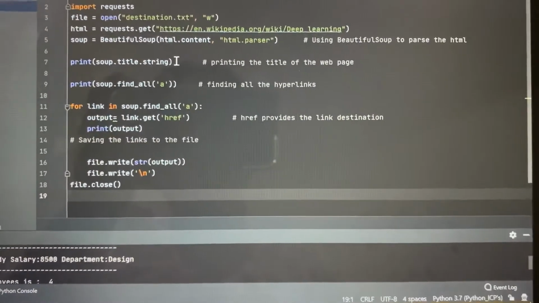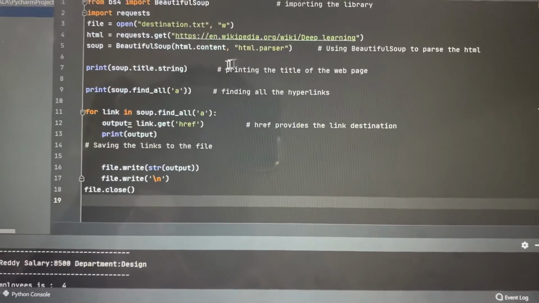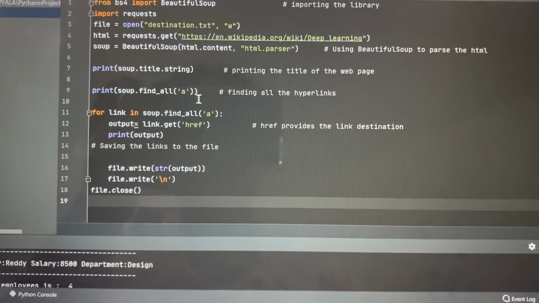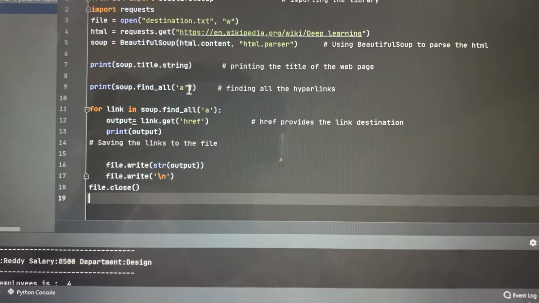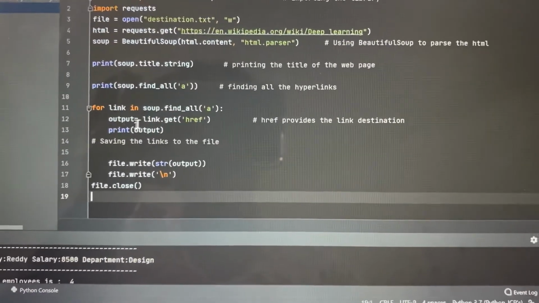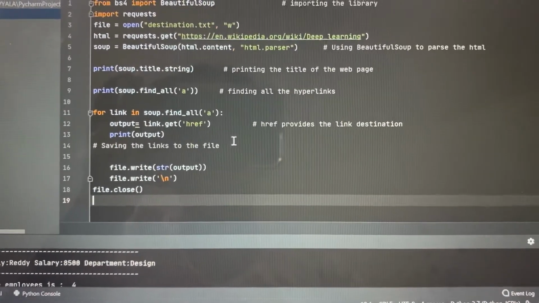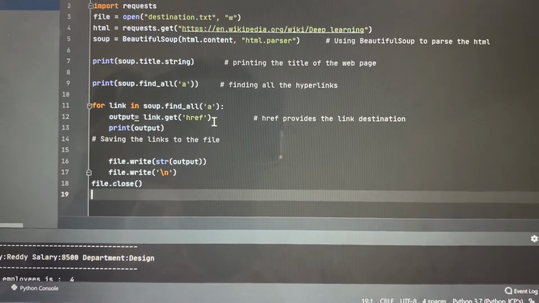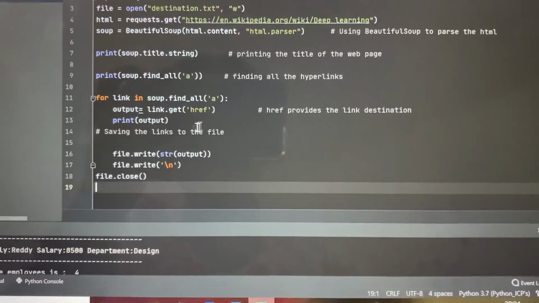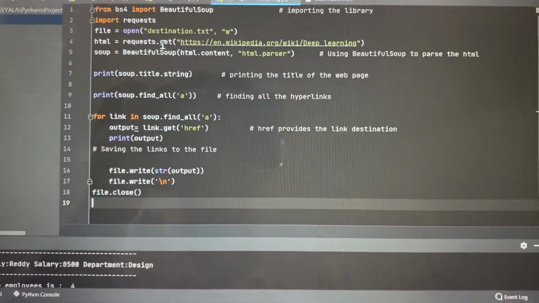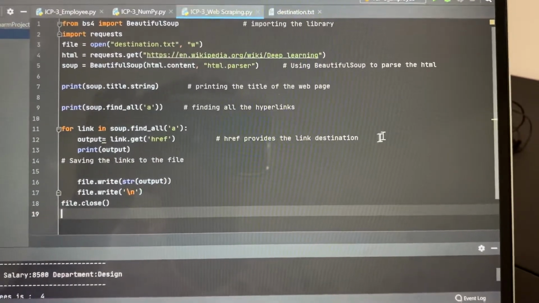It prints the title of the web page, and next it finds all the hyperlinks with the tag A, and from all those we get the link destination with the help of href. All these are printed at the output and we are storing them in the file destination. Here I am running the code.